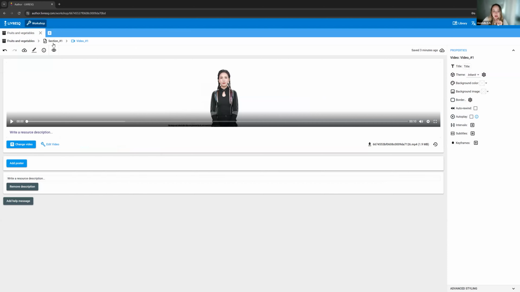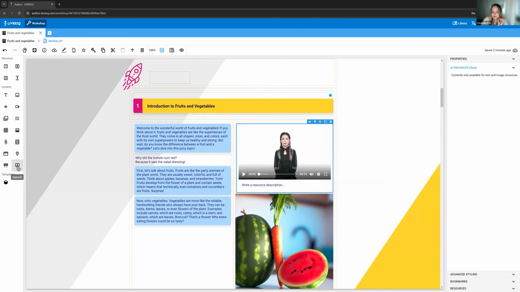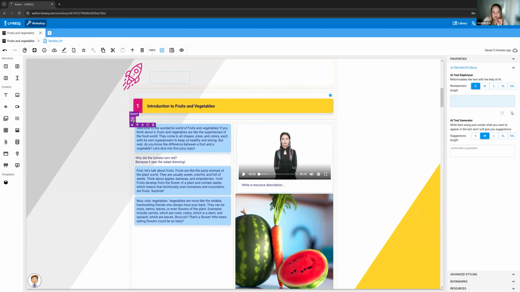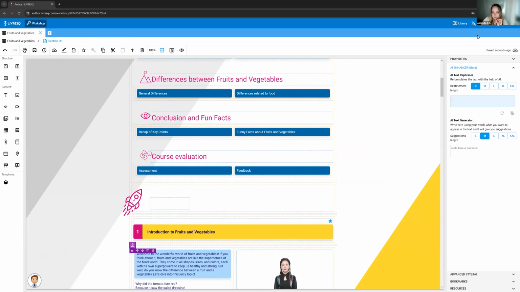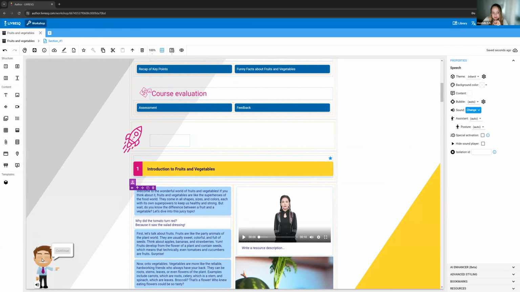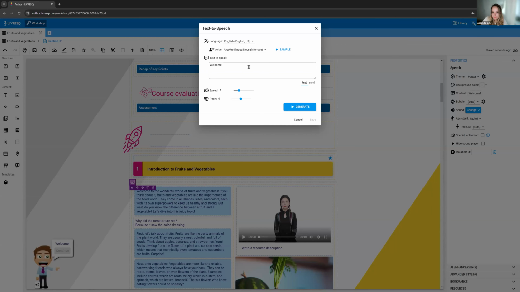I'll cancel this. For our assistant, what we call assistant or speech, the resource that you can drag and drop to your lesson, if I select it, hold on, I need to go to properties. If I select it, this is what it looks like, but you can change this character. We have a video on how to change the character, on how to use it differently. You can write the content here, for instance, welcome. And then, so I've selected my speech, my avatar. And then what I can do with it is generate voices in the same way as it worked for the video, but this is for the assistant.